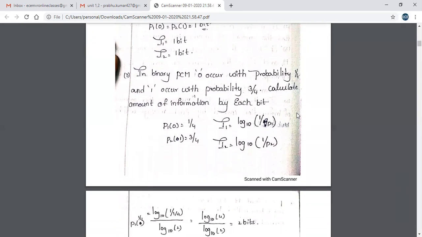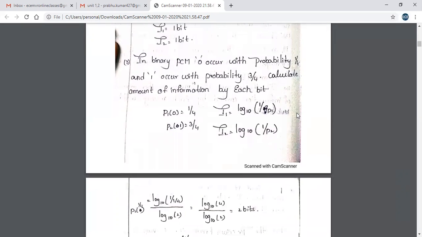Next, the third one. In binary PCM, 0 occurs with probability 1 by 4, so P1 of 0 is 1 by 4, and 1 occurs with probability 3 by 4, so P2 of 1 is 3 by 4. Calculate the amount of information carried by each bit. It is very easy.